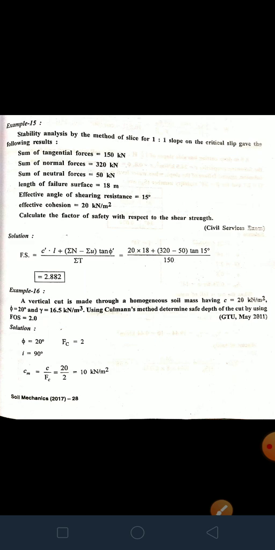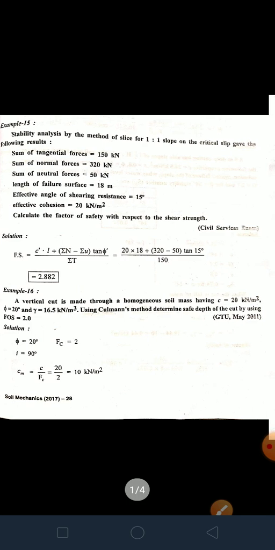An earth slope is an unsupported inclined surface of a soil mass. Earth slope may be found in nature or may be man-made. Earth slopes are formed for highway embankment, railway embankment, earth dam, canal bank and levees. Now what is finite and infinite slope?